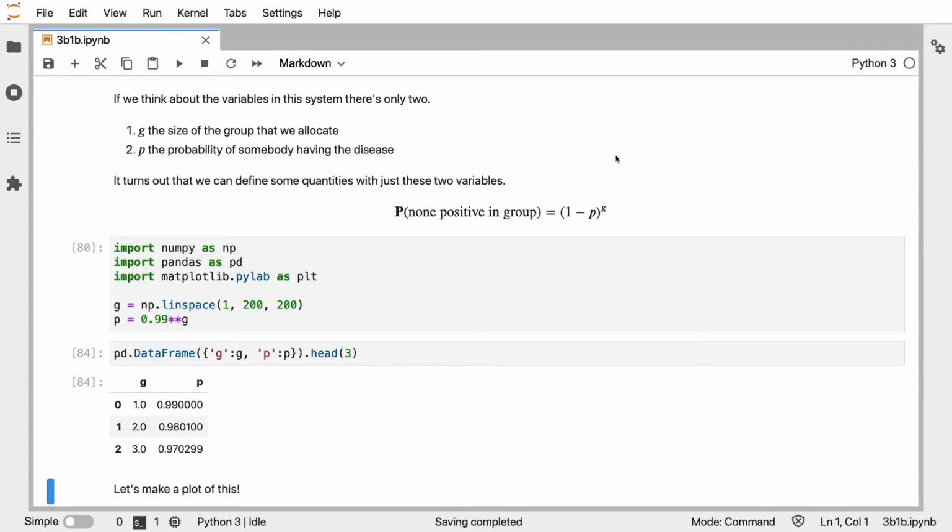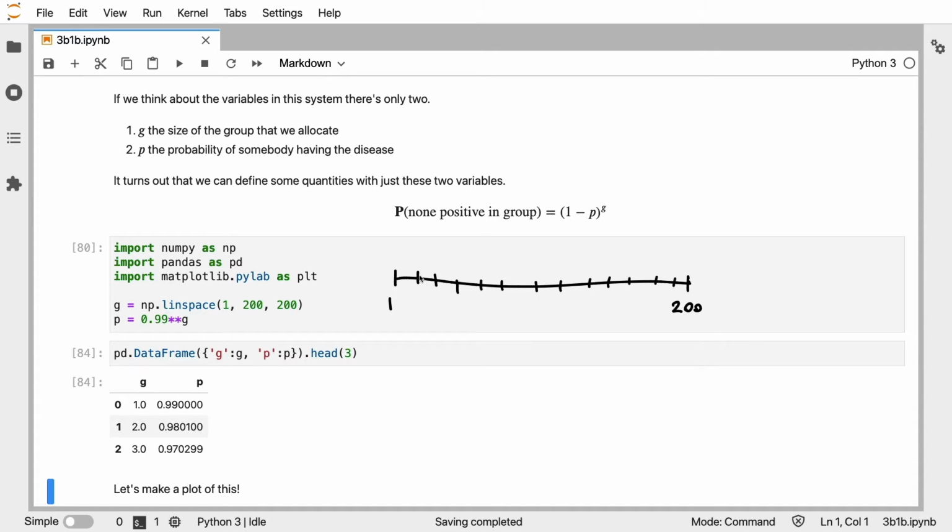What you see here is a Jupyter notebook. And what I'm going to do is I'm going to take this formula that we derived earlier, and I'm going to play with it by introducing some charts and widgets. So what I've done is I have created this long array called G. It represents a number line that starts at 1, that ends at 200, and has 200 steps in between.